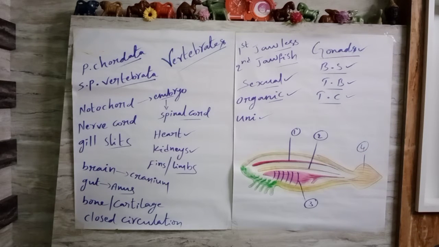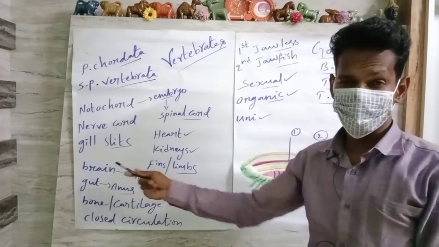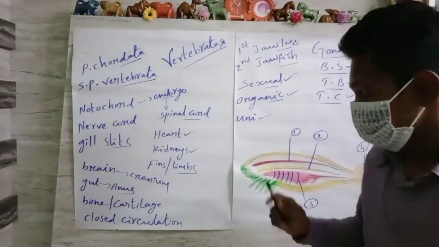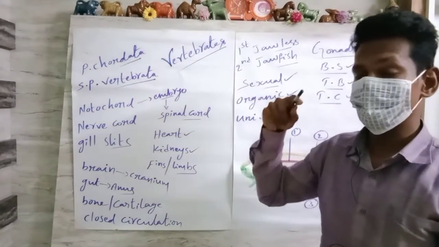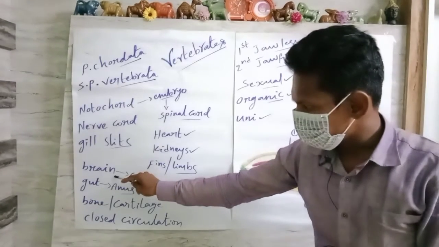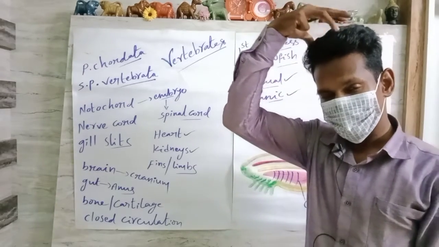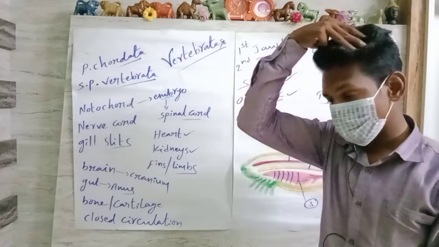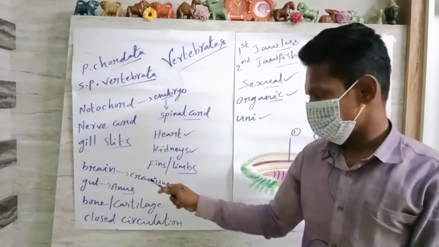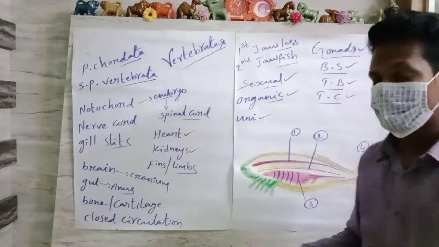Then a few more features. Brain: commonly, the brain is also known as the CPU or controlling station of the organism's body. The brain of the human body is the brain in the head of the vertebrates. The brain is highly well developed and complex, and it is located in a special bony cavity called the cranium. So the brain is located inside the cranium, with highly developed ANS, PNS and CNS.